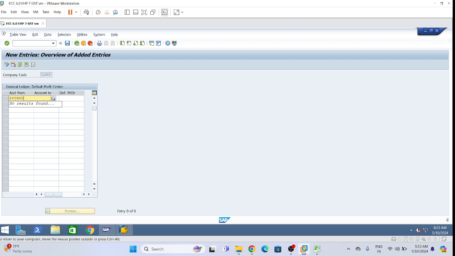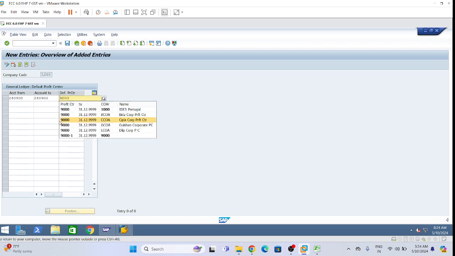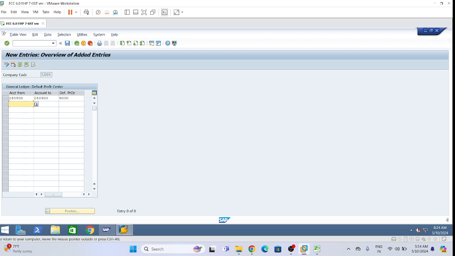And here you can please see the screen also. Control C, Control V. For corporate, I am giving the corporate profit center 2400.